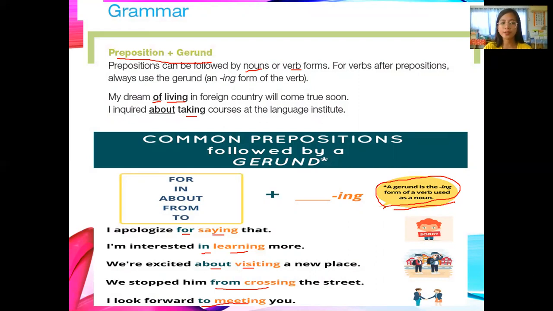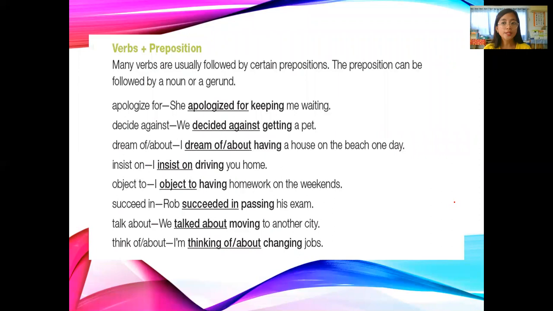Okay, so next, we also have verb plus preposition. As you can see here, there is no ing. Ing is for gerund. So verbs plus prepositions. It says here, many verbs are usually followed by certain prepositions.